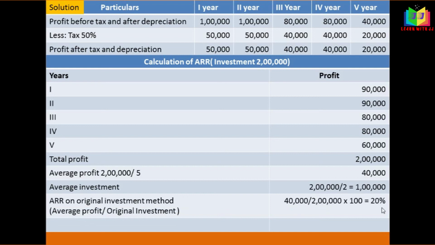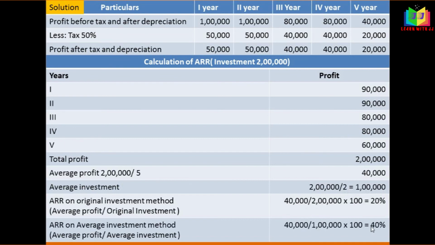And the next one, ARR on average investment method also we have to find. For that the formula is average profit divided by average investment. Average profit is the same 40,000, and average investment we found, that is 2 lakh divided by 2, which is 1 lakh. So 40,000 divided by 1 lakh into 100. We'll get 40%. This is the average investment method's ARR.